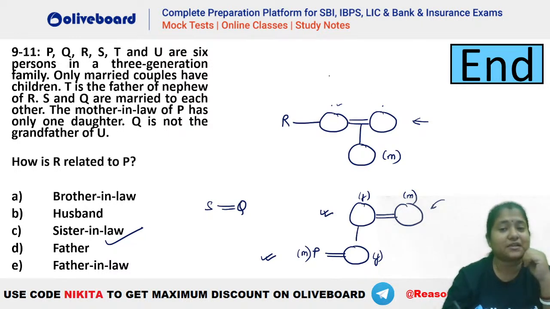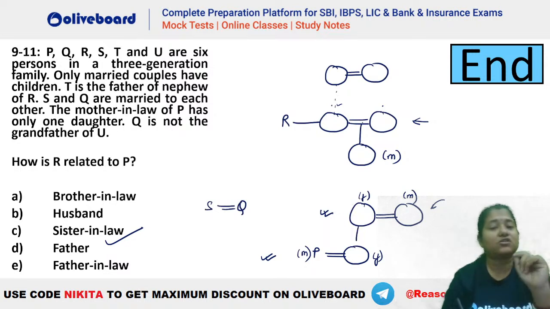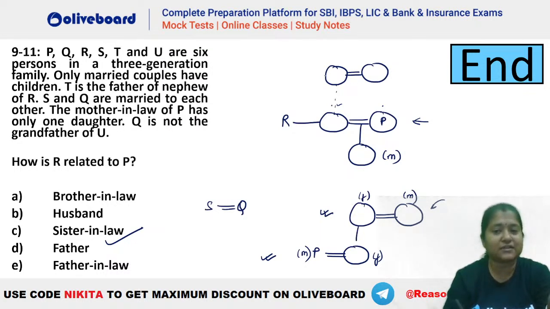That's a possibility. So let's say if we take one generation above this, okay, this is one generation here, and you can see here that we have a child here. Let's say we have one female person in here. Okay, let's say this is a female person like this. Okay, this is a possibility here. And also P has a mother-in-law, so this can be P's mother-in-law, right? Let's say this is P's mother-in-law, this is P's father-in-law, right?